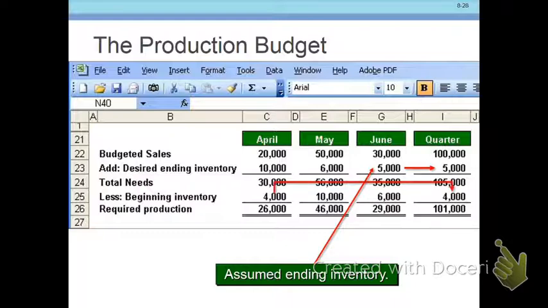And a couple of quick notes. This last column, this column for the quarter, always throws everybody off, because when you start to think about it, those there are summed to equal the 100,000, but the 5,000 is just coming over. The 4,000 is coming from over here. Okay, so some of the numbers are added throughout the months, April, May, and June, but some of them are carried over from either June or April, depending upon what it is. So you have to put on your thinking cap, so to speak, and realize where the numbers are coming from.